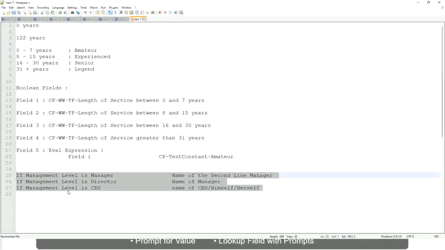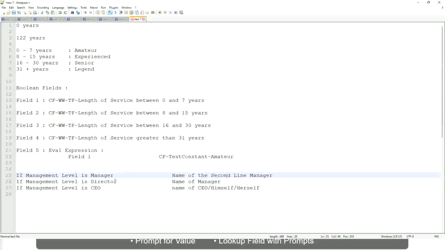Which function would you use? Evaluate expression, evaluate expression band or lookup range band. Evaluate expression, is it? Yeah, because here you have to return an instance. Here you have to do some more calculation, because you have to find out who is the second line manager, which is manager's manager, and so on. So this is not a hard-coded text that you can put in.